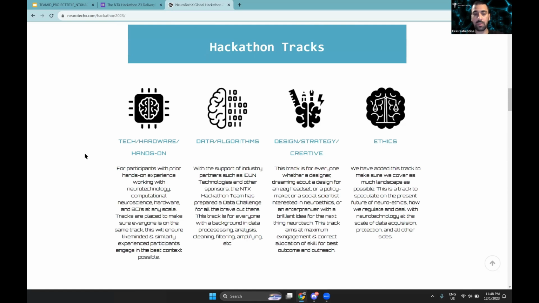And with that, remember that we have the 4 tracks. These are guiding tracks wherever you want to situate your project. We're going to have a tech and hardware track where we're going to be working more with the devices and hands-on BCI and other electronic stuff. Data and algorithms, we're going to have a data challenge that's going to be going for the next 2 weeks. So Pierre is going to be talking more about that, and you will have the recording for this. Design, strategy, and creative. If you come from any of these backgrounds, this is the perfect track for you. And finally ethics, which is a new track to the hackathon, and we're very, very keen to explore it with our partners.